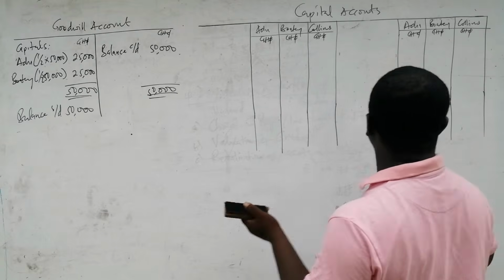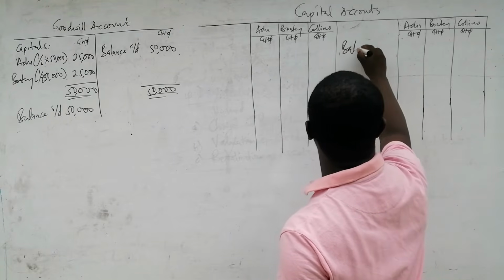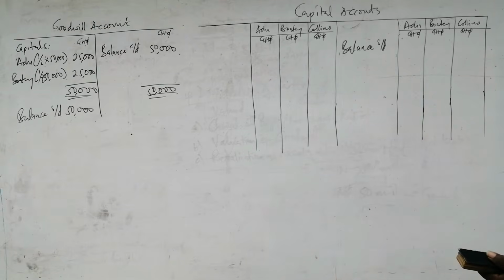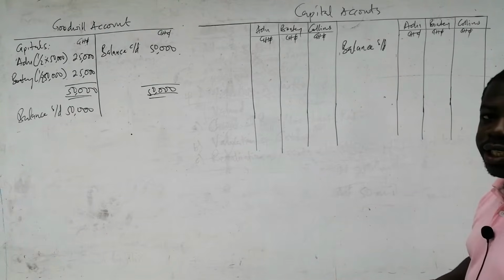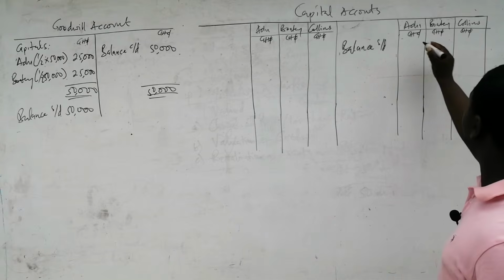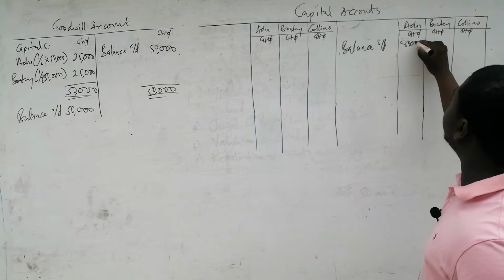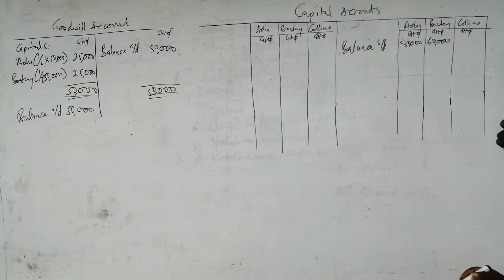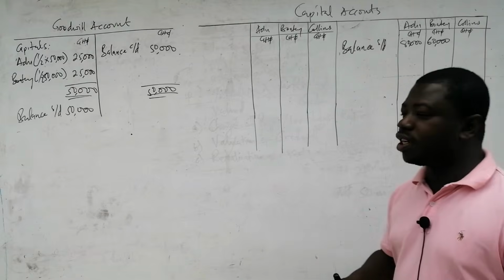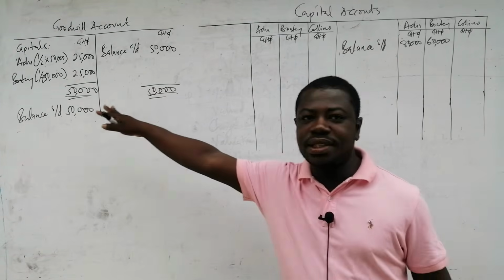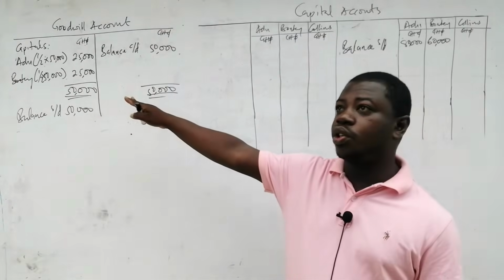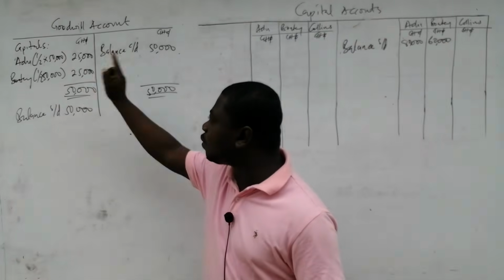And so we'll start with the balance brought forward for the partners' capital accounts. So their opening balances, which were the balances on the statement of financial position, are Edu's balance on capital is 80,000, and then that of Boateng is 60,000. And then from there, we would look at what has transpired so far. Remember that we just split the goodwill into two, which is their old profit and loss sharing ratio. And so 25,000 for Edu and 25,000 for Boateng.